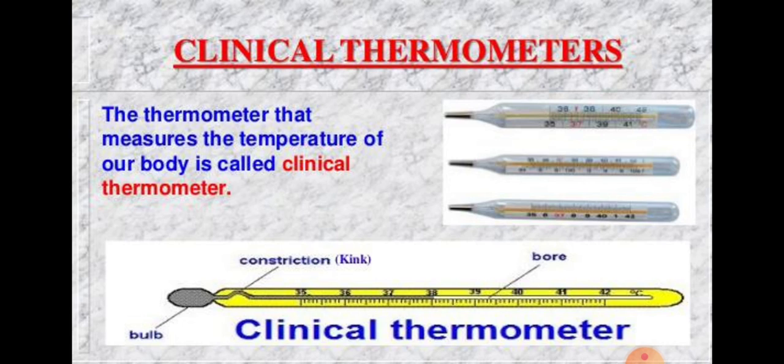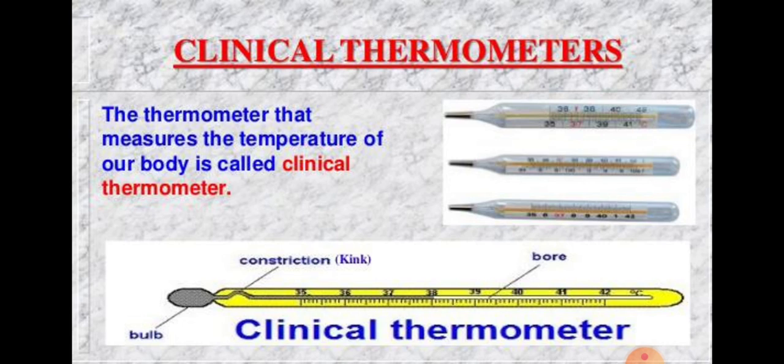This will give a wrong value of body temperature. Understood? So it is clear that for measuring body temperature, we should use a thermometer in which the mercury level does not fall even when its bulb is removed from the mouth. A clinical thermometer is such a thermometer.